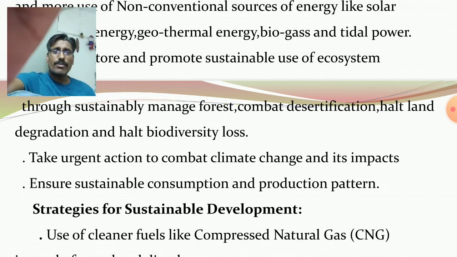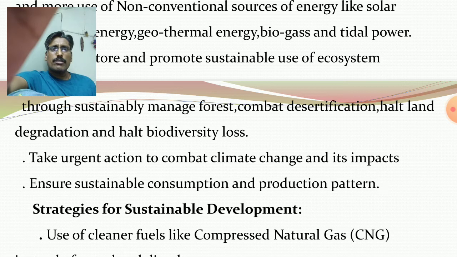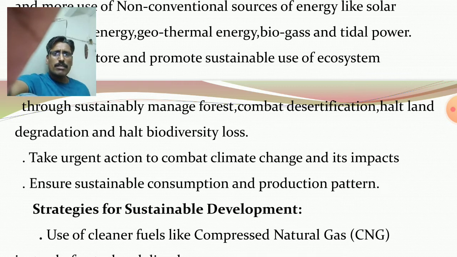Clear? So it happens only due to climate change. In summer season in many areas of the country, temperature is around 45 to 50 degrees Celsius. So it happens only due to climate change, and we must take urgent action to combat climate change and its impacts.